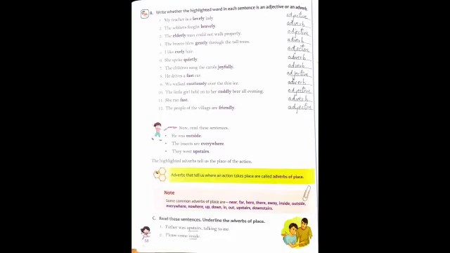There are some words given in your book also: near, far, here, there, away, inside, outside, everywhere, nowhere, up, down, in, out, upstairs, downstairs. So these are the words which we can use as adverbs of place. Okay, remember these words, learn these words.